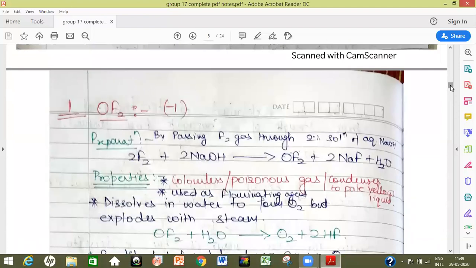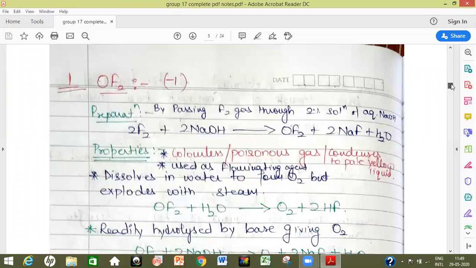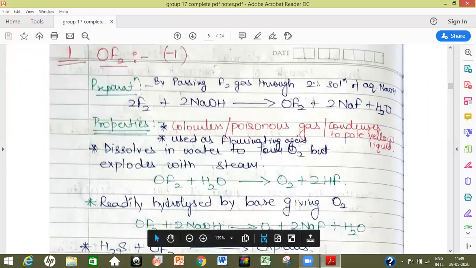The first oxide, or we should say fluoride, which we are going to discuss is OF2. Here fluorine has the oxidation state of -1. It is prepared by passing fluorine gas through a 2% solution of aqueous alkali, that is NaOH. From here we get OF2. It is a colorless poisonous gas which condenses to a yellow liquid. It is used as a fluorinating agent.